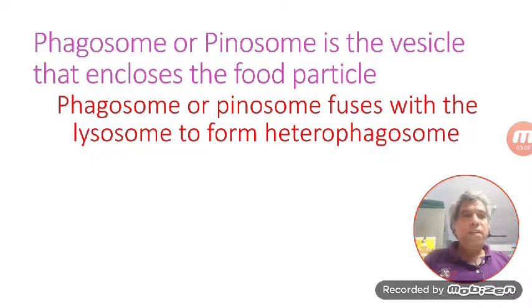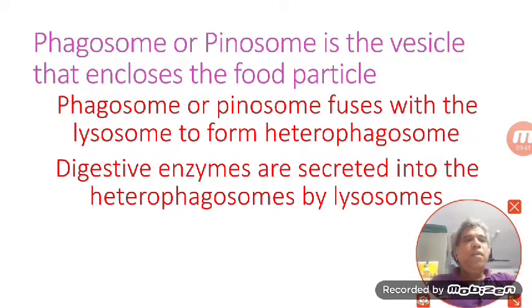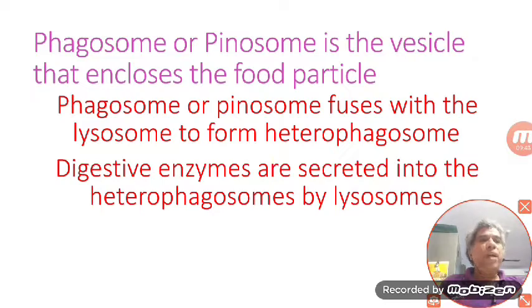Once the heterophagosome is formed, the lysosomes release their acid hydrolase enzymes onto this phagosome or onto this pinosome. Now they dissolve the food material that is enclosed in that particular vesicle. Like that, extracellular digestion is accomplished by the lysosome. So, we will see how the different steps are involved in this. Digestive enzymes are secreted into the heterophagosomes by lysosomes.